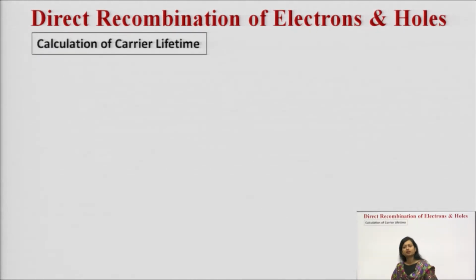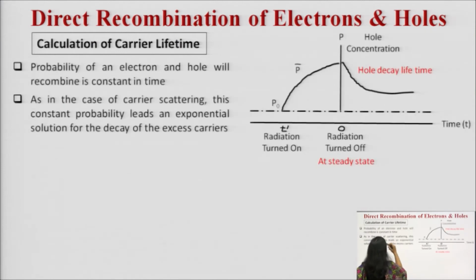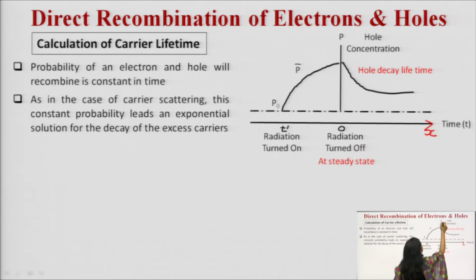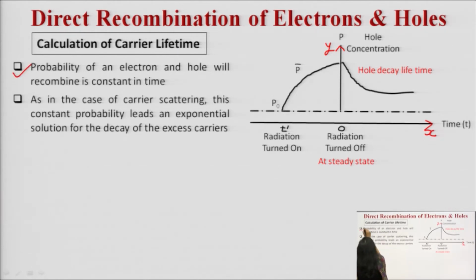Calculation of carrier lifetime: how to calculate the carrier lifetime in case of direct recombination. Carrier lifetime can be calculated in both cases, direct recombination and indirect recombination. I will be explaining this particular curve. On the x-axis time is taken, while on the y-axis hole concentration is taken. The probability that an electron and hole will recombine is constant in time.